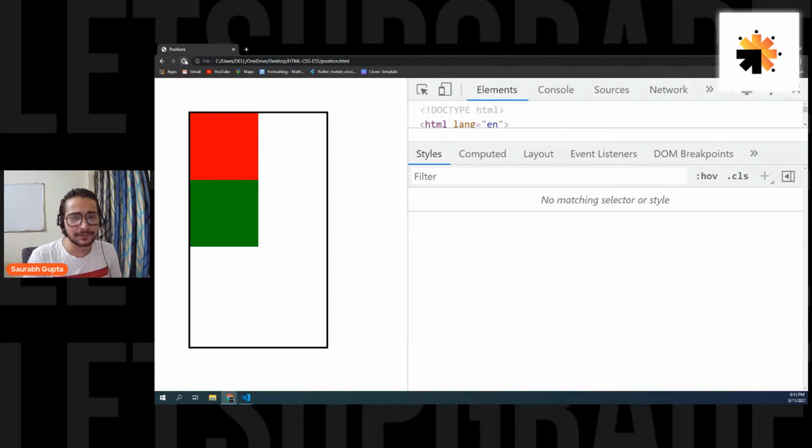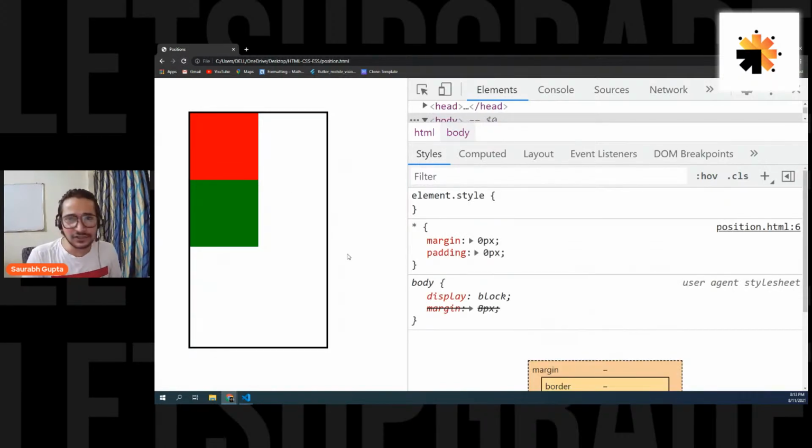I refresh it. Now, first of all, it's out of the flow. It has left its original place. Now the green element has left its original place. That's why the blue element is at the green element's place. But you can see the green element is not moving.